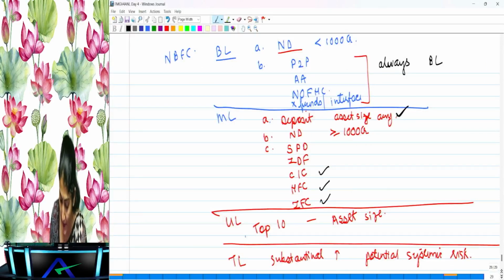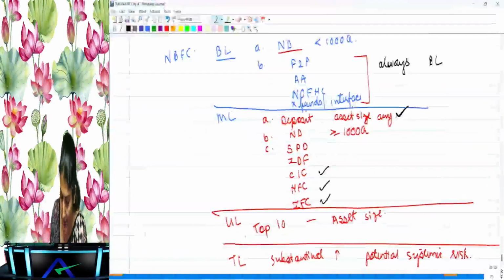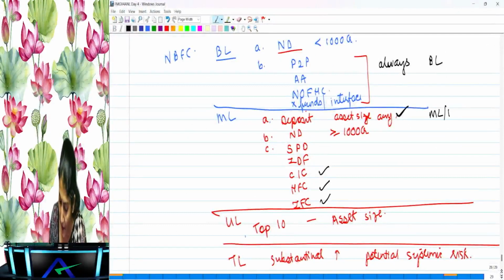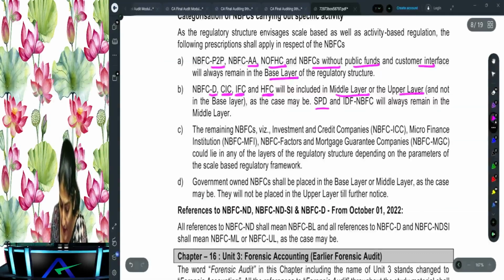What does it say? These four companies can either be in the middle layer or the upper layer. Again, these three can be in the middle layer or the upper layer. But what does it say? NBFC, which is the SPD, and the IDF. SPD, that is the standalone primary dealer, and the infrastructure debt fund, will always remain in the middle layer.